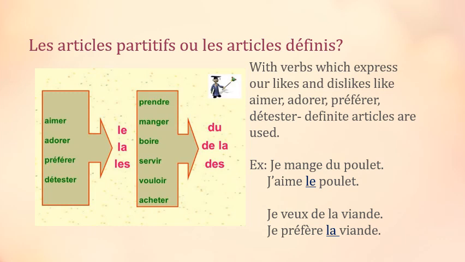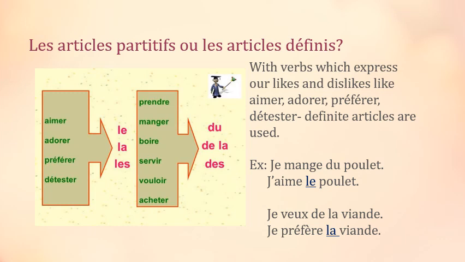So for example, je mange du poulet means I am eating some chicken. But j'aime le poulet means I like chicken. So my liking for chicken is definite, it is fixed. So that is why we use the definite article le.